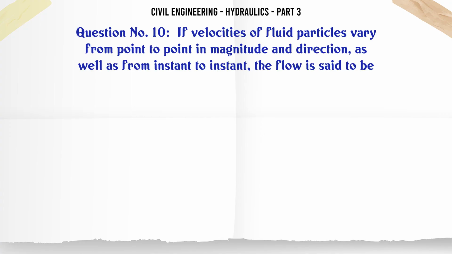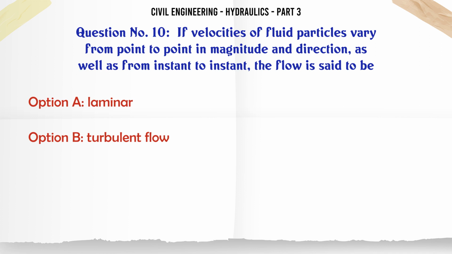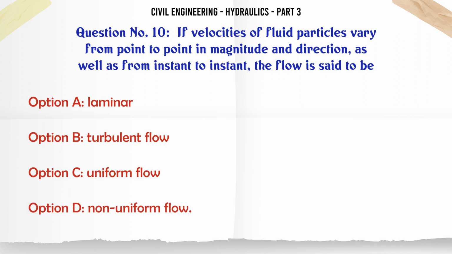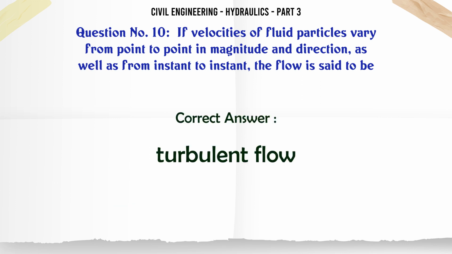If velocities of fluid particles vary from point to point in magnitude and direction as well as from instant to instant, the flow is said to be: A, laminar; B, turbulent flow; C, uniform flow; D, non-uniform flow. The correct answer is turbulent flow.